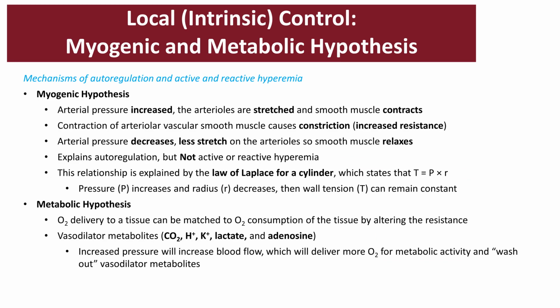Local intrinsic control: there are two hypotheses that explain these phenomena, the myogenic and the metabolic hypothesis. The myogenic hypothesis is stated as when the arterial pressure is increased, the arterioles are then stretched. Because of that stretching, the smooth muscle is going to then contract. The contraction of this vascular smooth muscle leads to constriction and therefore increases resistance, reducing the amount of blood flow.